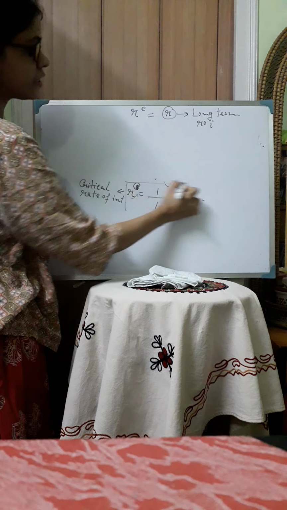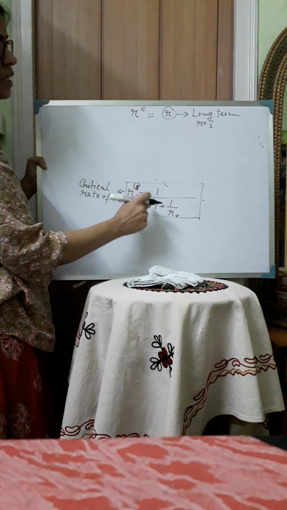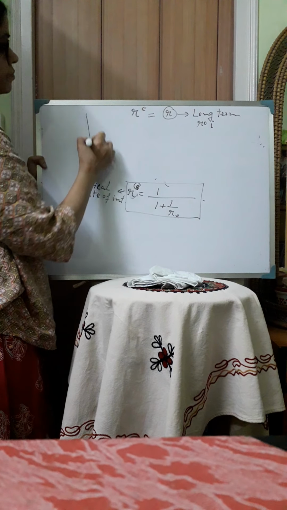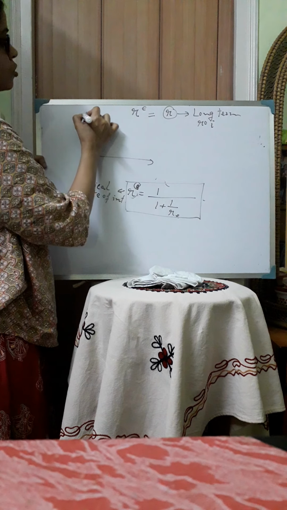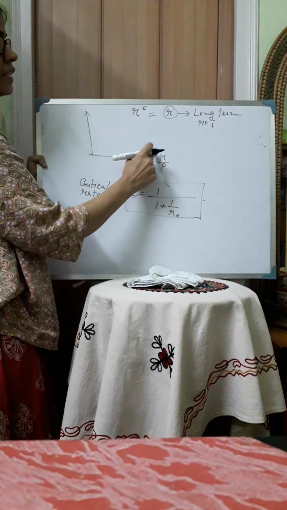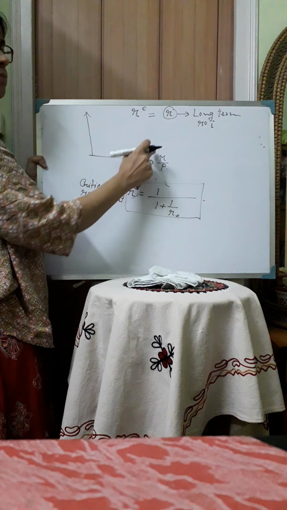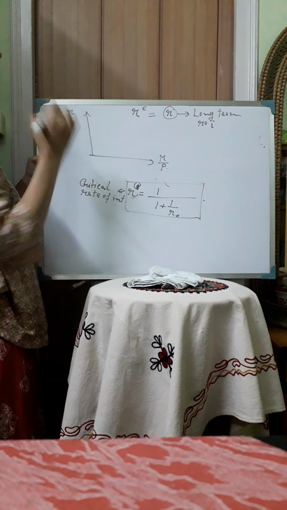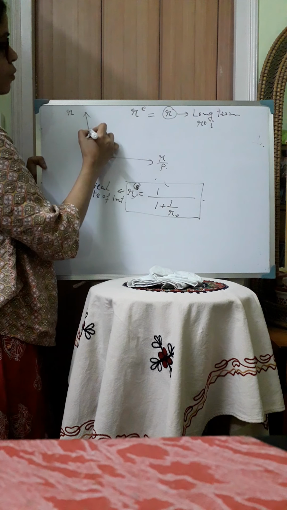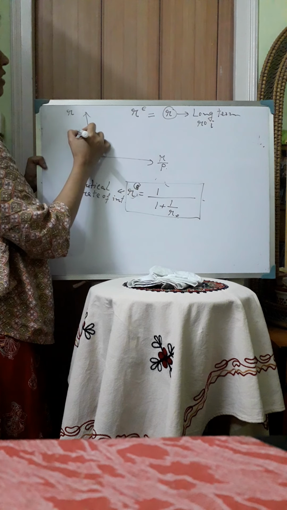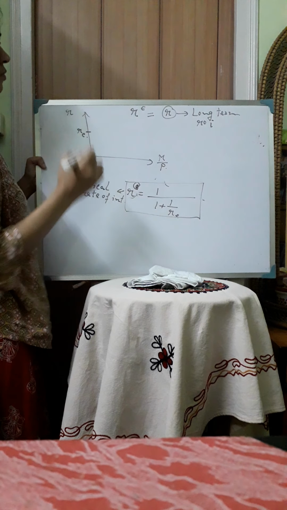Now here we are considering this RC is equal to 1 by 1 plus RE to find out the individual demand curve. So here along the x-axis we are taking the money holding, which is denoted by M by P, demand for money, and along the y-axis we are considering the rate of interest. Now suppose for a particular individual the value of RC is here.